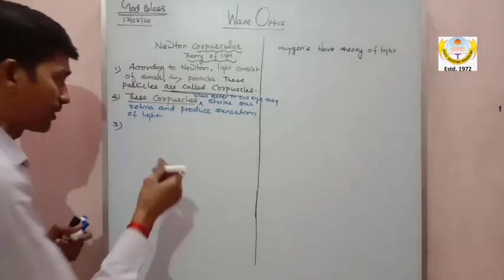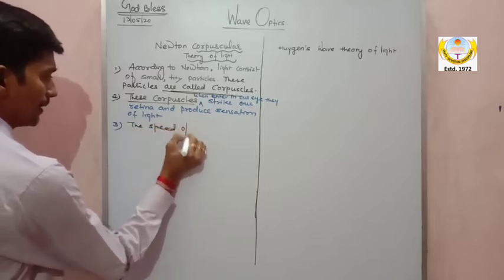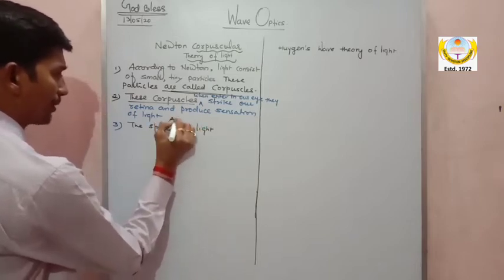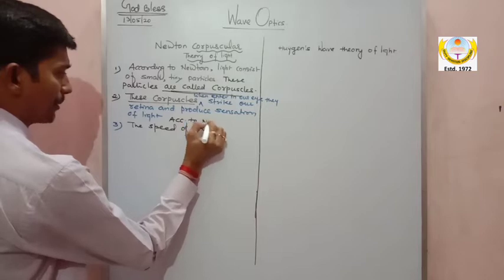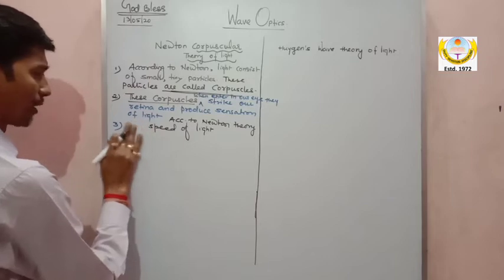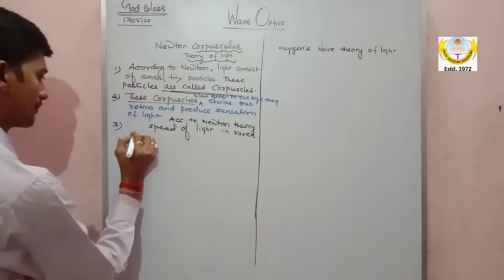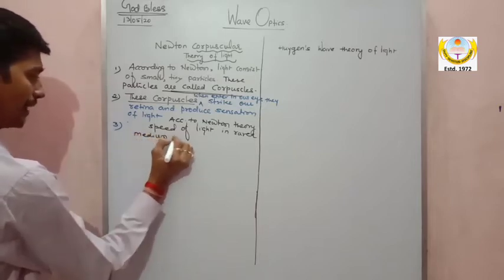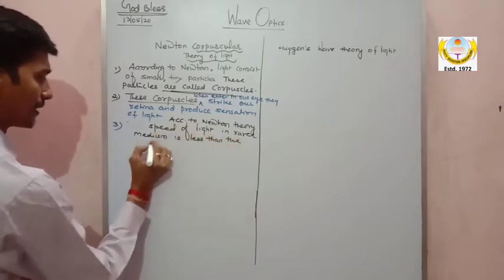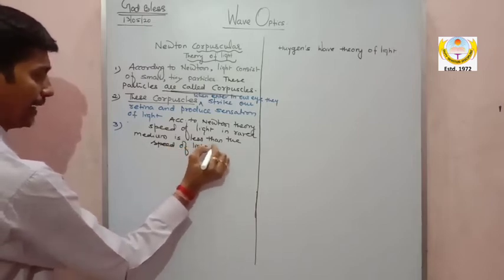According to Newton's theory, the speed of light in a rarer medium is less than the speed of light in a denser medium.